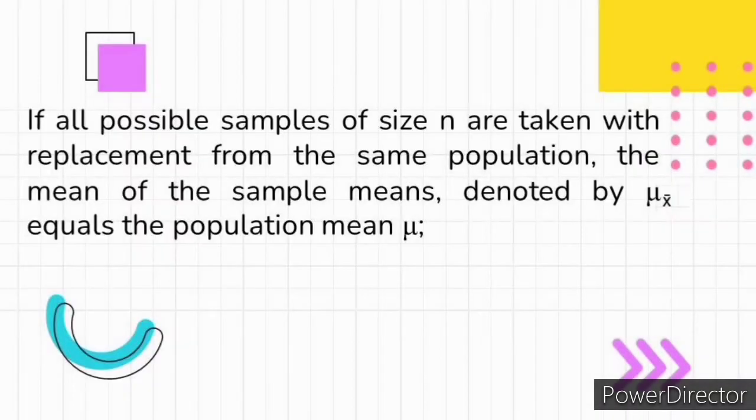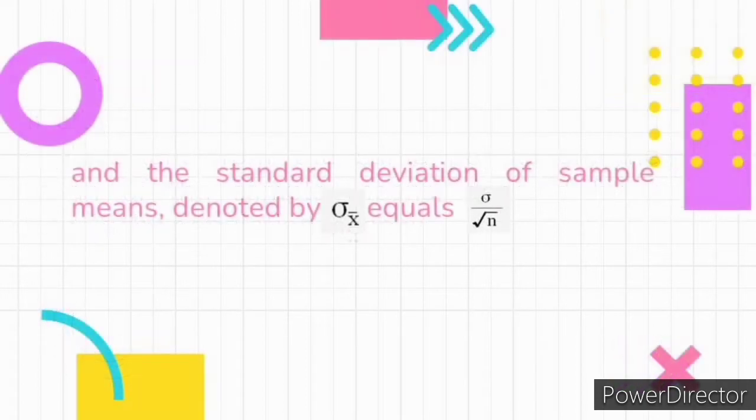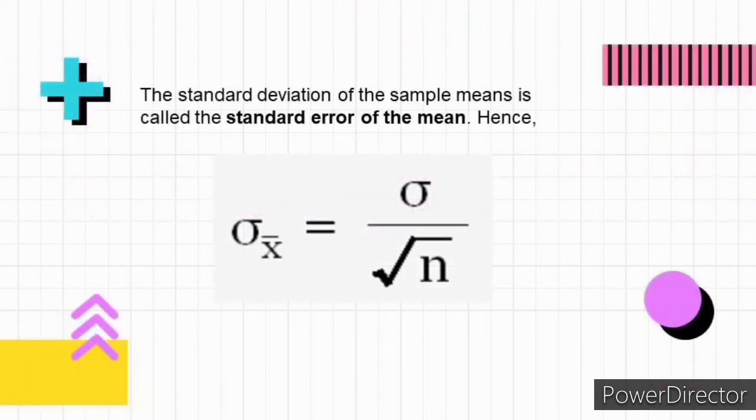In summary, if all possible samples of size n are taken with replacement from the same population, the mean of the sample means, denoted by mu of x bar, equals the population mean mu, and the standard deviation of the sample means, denoted by sigma of x bar, equals the population standard deviation over the square root of n. The standard deviation of the sample means is called the standard error of the mean. Hence, the standard error is equal to the standard deviation over the square root of n.